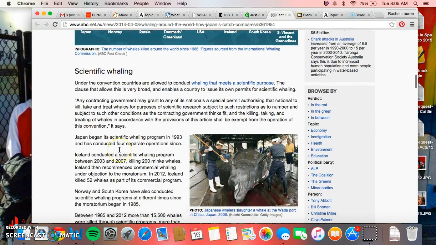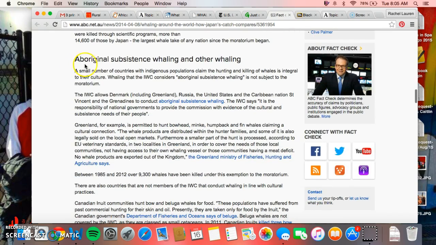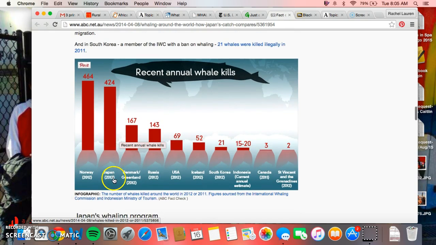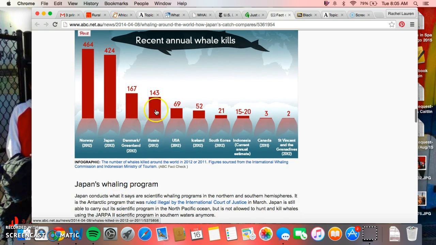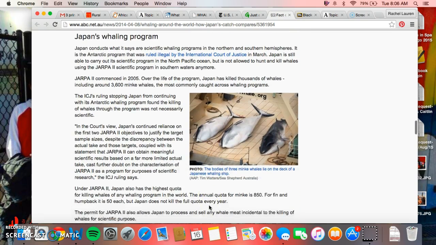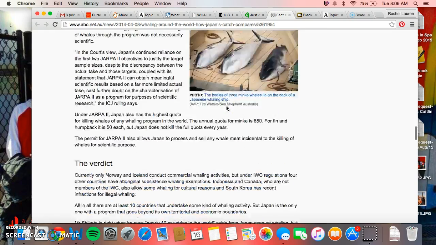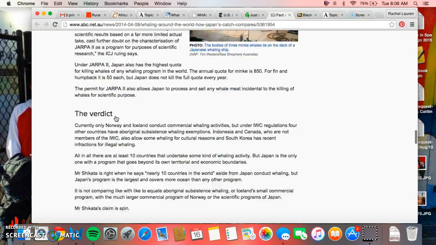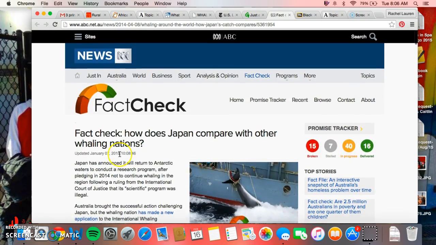Talks about whaling for scientific purposes, for research. Talks about Aboriginal whaling, which is native peoples in the islands and the lands surrounding those oceans that have been whaling for centuries, and that's part of their culture, and that's an argument to keep whaling. You've got other recent whale kills in 2012 and 2011. Japan is one of the biggest whaling communities in the world, so it talks about Japan. This would be a great article to describe the problem. It's got much more facts in it.